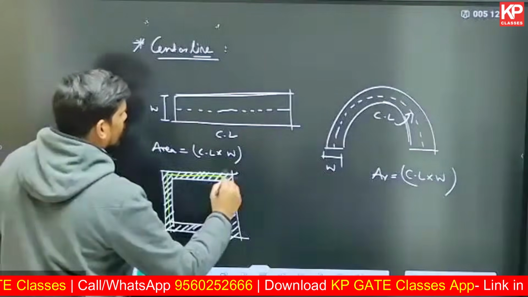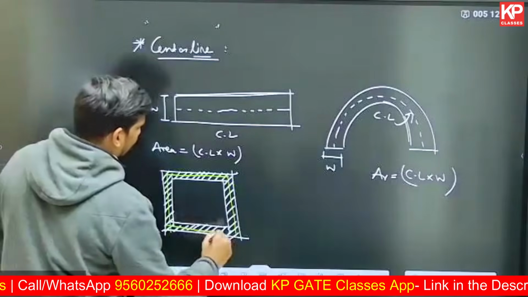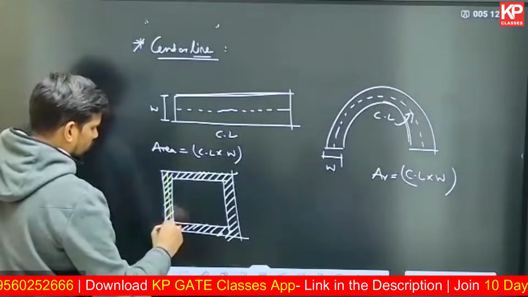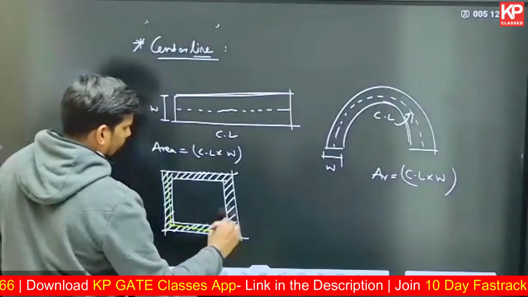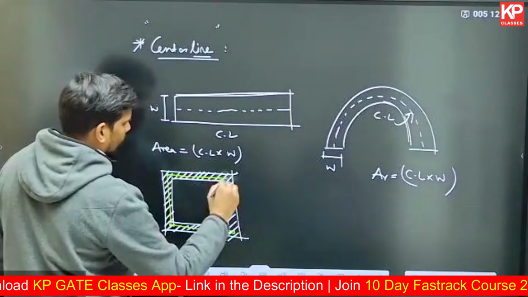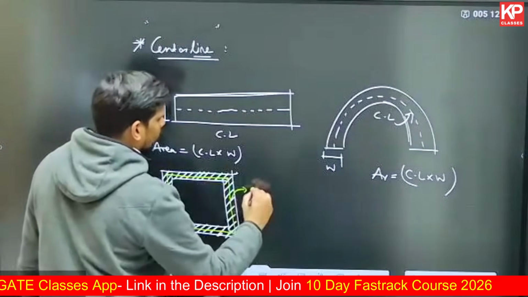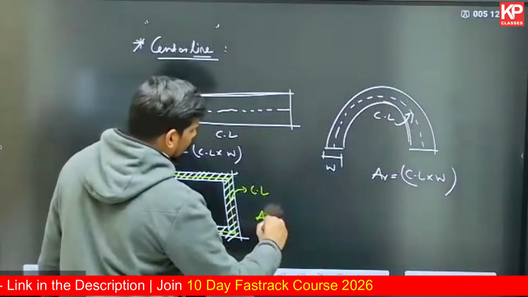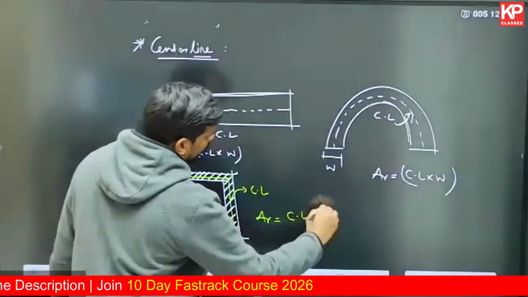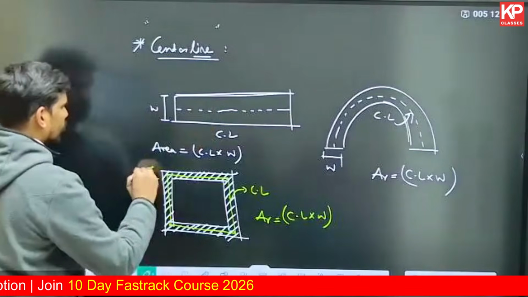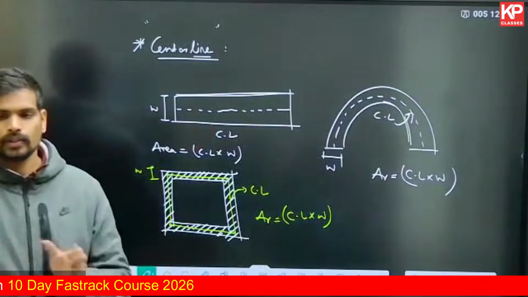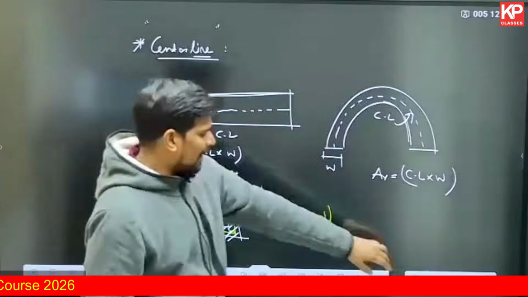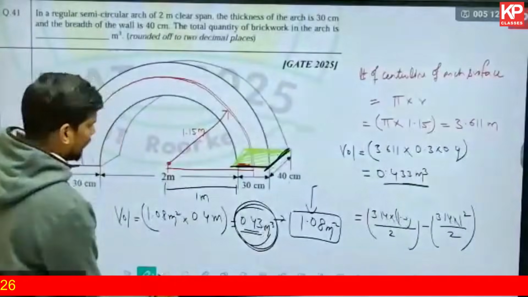Find out the total length of the center line from midpoint to midpoint. So that's the total length of the center line, which will be the perimeter of a rectangle itself. So that shaded area also will be center line length multiplied by the uniform width of the wall. So the same concept can be applied even in this case also. So if you look into the arch part, you can do that to find out the area directly.